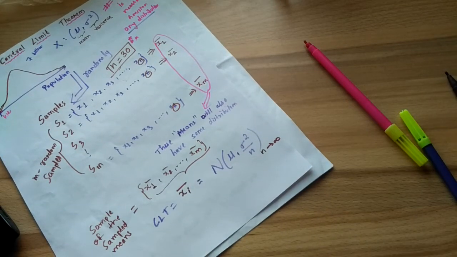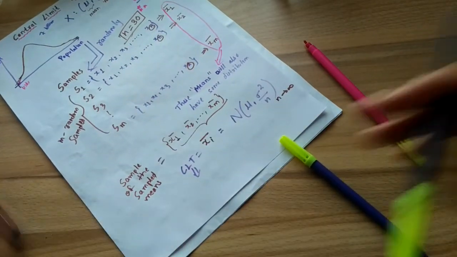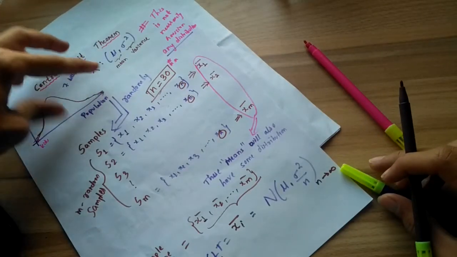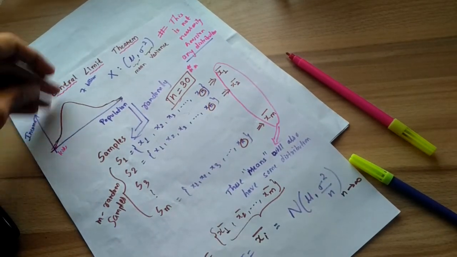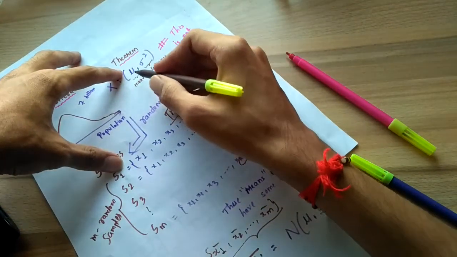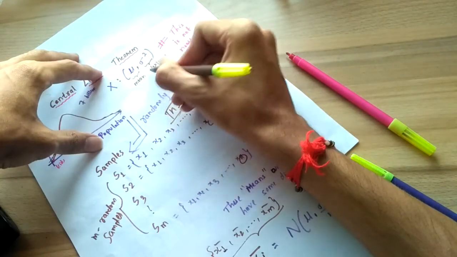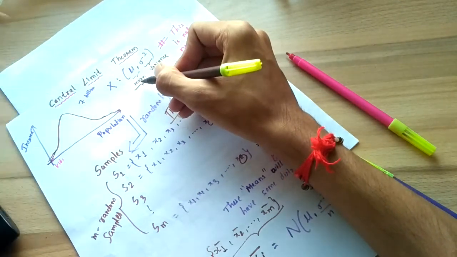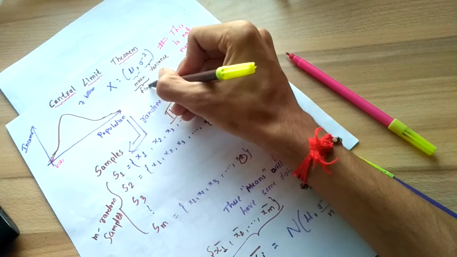So I repeat what CLT says: if we have one random variable x with any distribution, provided it has mean mu and variance sigma square. One more thing I forgot to mention is that both the mean mu and the variance sigma square should be finite.